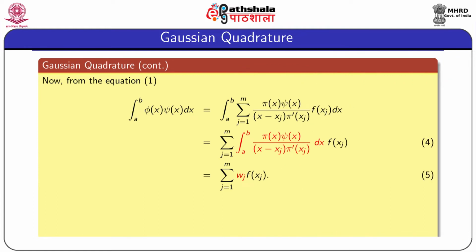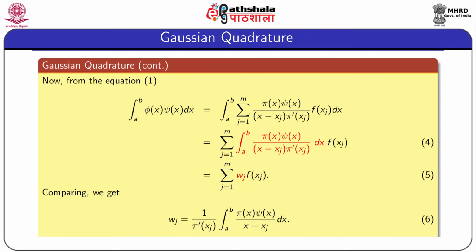Now from equation 1, integration a to b φ(x) ψ(x) dx, where φ(x) is replaced by f(x), is equal to integration a to b summation j equal to 1 to m of this expression. This is nothing but the values of l_j times f(x_j) dx, and now interchanging the summation and integration, we obtain equation 4, and that marked portion is nothing but w_j. That portion is denoted by w_j, that means w_j is given by equation 6.